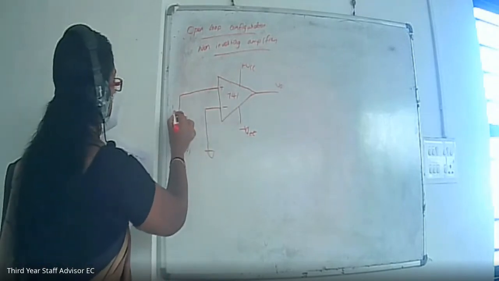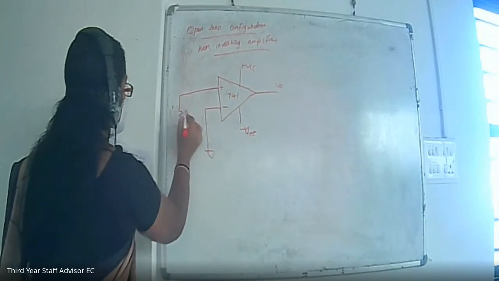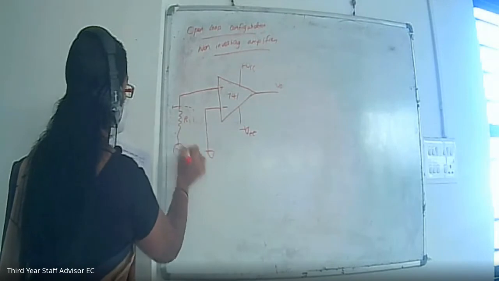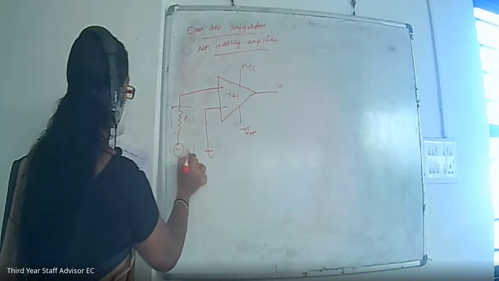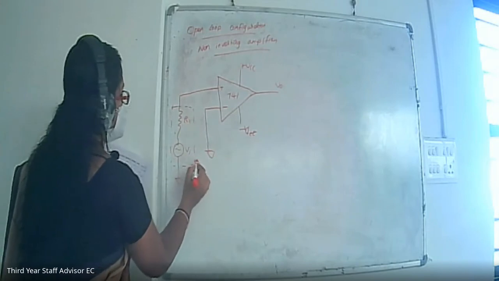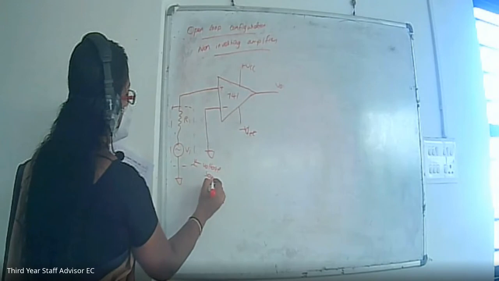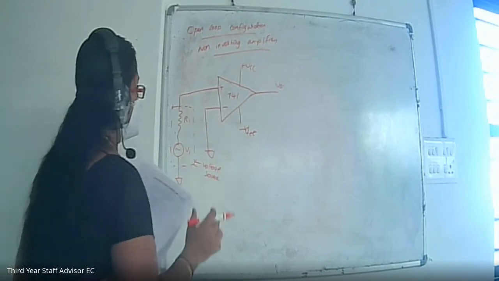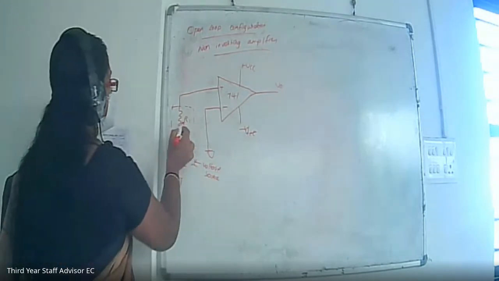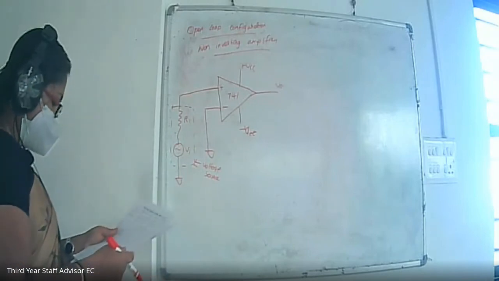In this configuration, you should remember that this is a source and R1 represents the internal resistance of the source. So you can simply write V1 together with this R1 represents the voltage source. Voltage sources should have a small internal resistance, so that resistance is shown here as R1. That's all about this configuration.